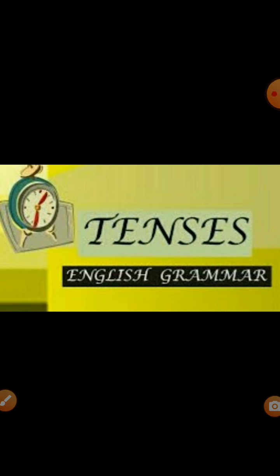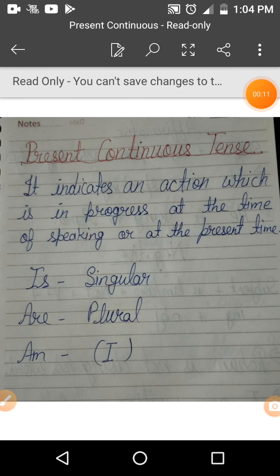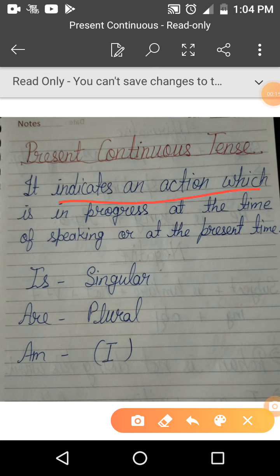Today our topic is present continuous tense. Present continuous tense indicates an action which is in progress at the time of speaking or at present time. Means when the action continues in the present time, then it comes in the category of present continuous tense.